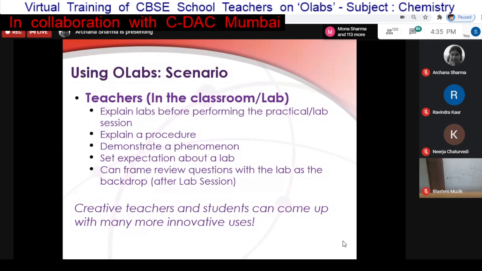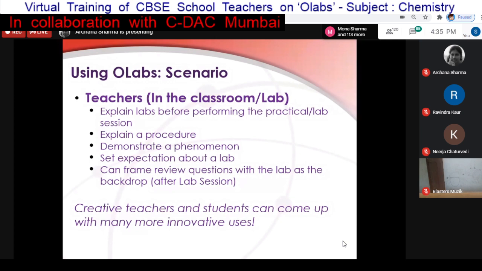From the students' perspective, they can familiarize themselves with the lab before moving on to the physical lab sessions. If they have missed any lab in the classroom, they can definitely go through it. They can try the different variations which are available in the lab. During exam time or practical exam time, they can use OLabs for revision, where it is not possible for them to go to the physical lab.